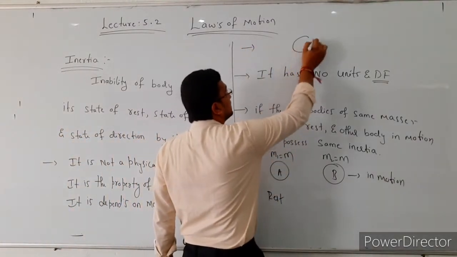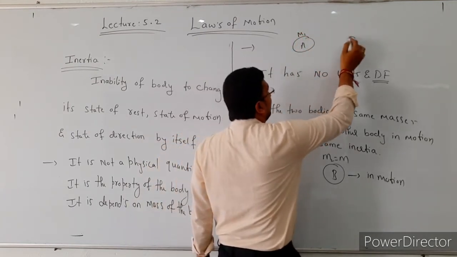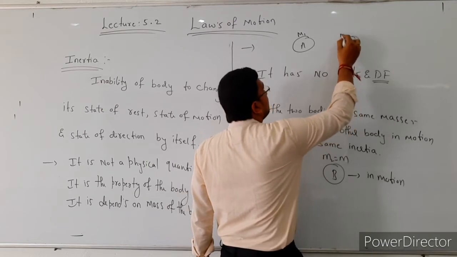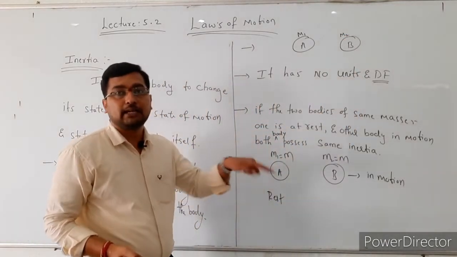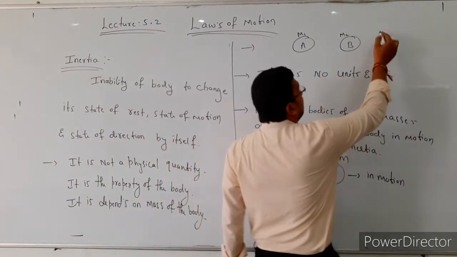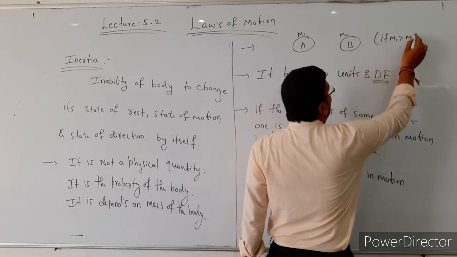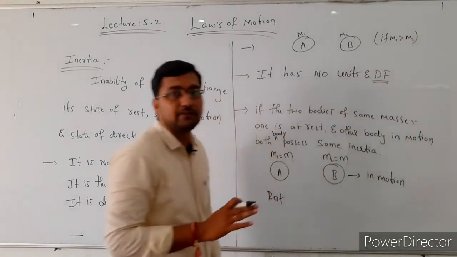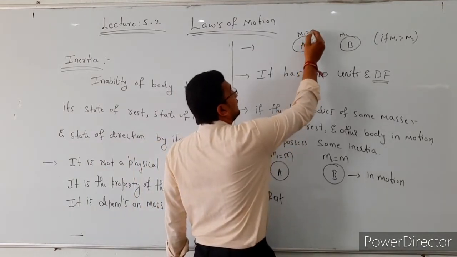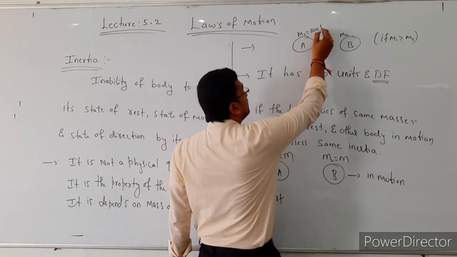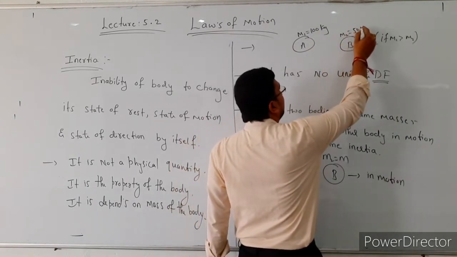Okay, the next one, here we are considering two bodies. Consider this is the first body A, its mass is m1, and the second body is B, its mass is m2. Here the condition is that the mass of the first body is greater than the mass of the second body, m1 is greater than m2. That indicates the mass of the first body is more compared to the second body. Let us assume the mass of the first body is 100 kg and the mass of the second body is 50 kg.